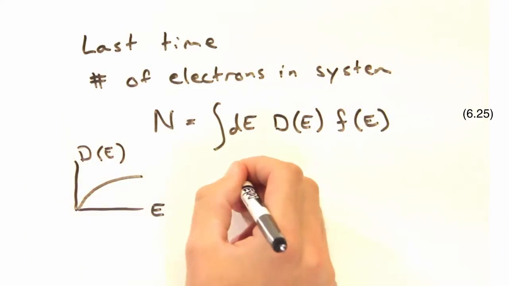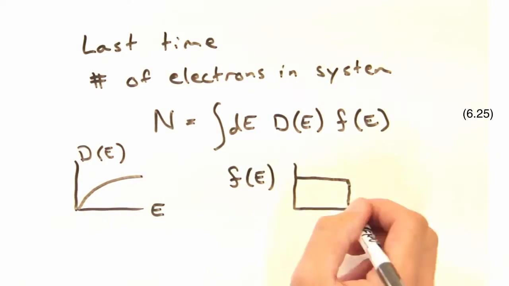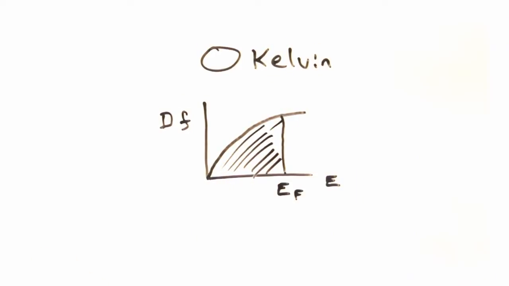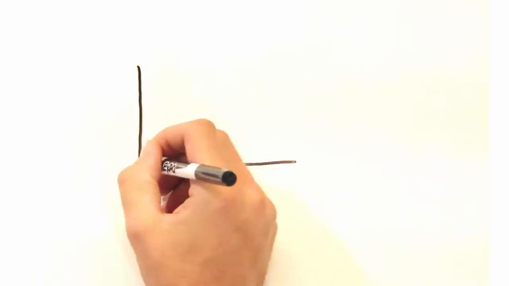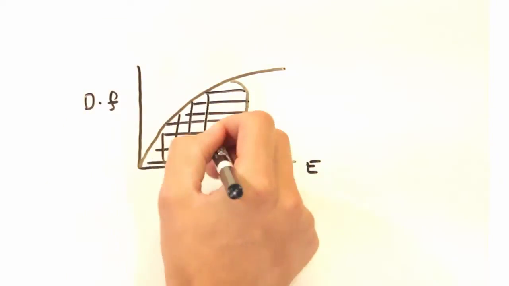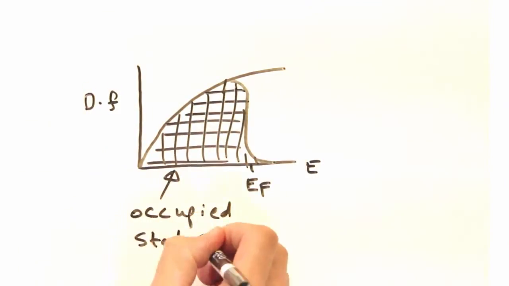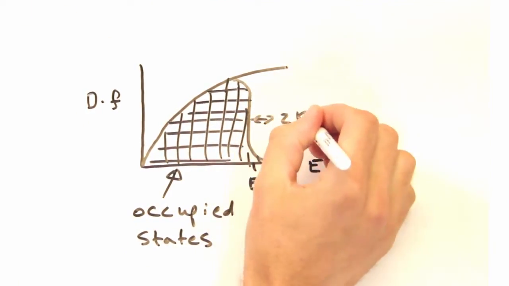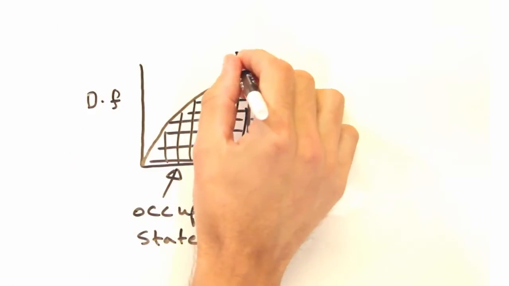times the Fermi-Dirac distribution. So if we plot this versus energy at 0 Kelvin, we get filled states up until some maximum energy. But as we increase the temperature, we saw last time that the Fermi-Dirac curve smears out, and electrons get thermally excited into higher energy states. And to first order, we can estimate the width as 2 kBT on either side of E Fermi.